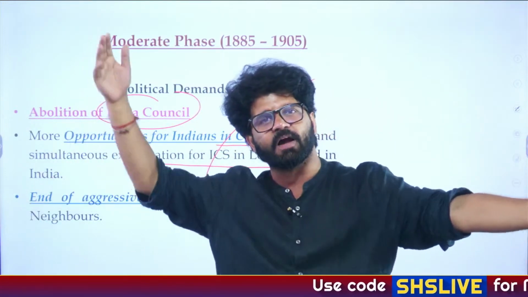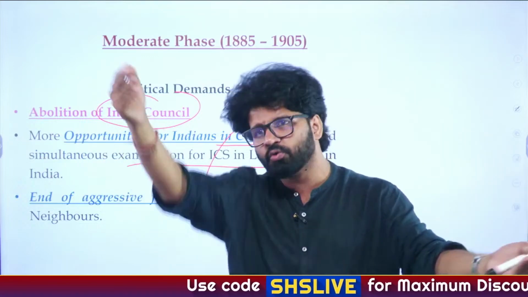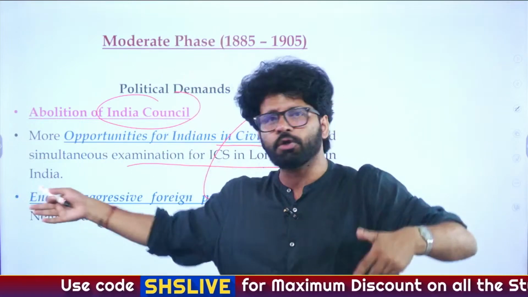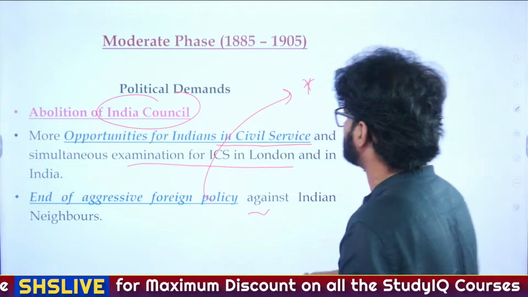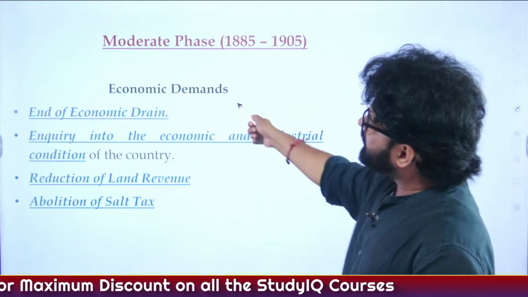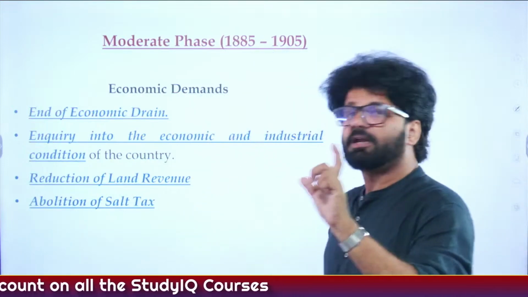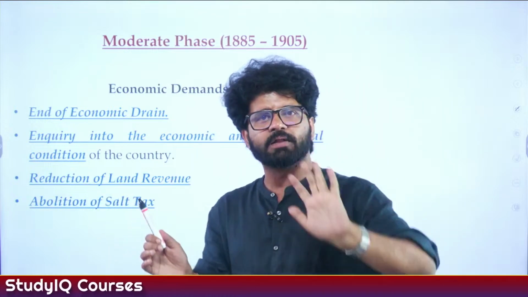Don't fight against Afghanistan, Burma. If you're fighting against them, use your own money and bring your money from London. Don't use our money, bro. This is drain of wealth. Economic demands, end of economic drain. Remember the name of the book, Poverty and Un-British Rule in India, Dadabhai Naoroji.